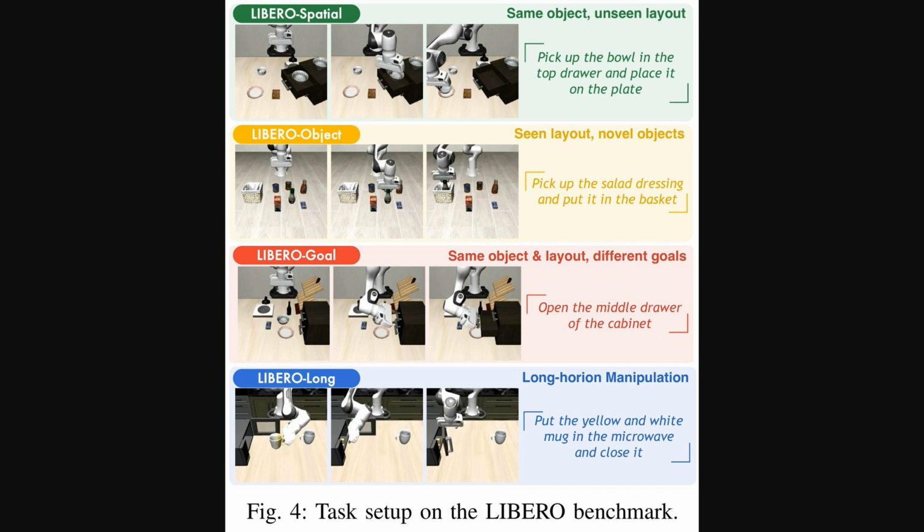Now, to test how well UniVLA performs with these task-centric latent actions, the researchers used several benchmarks. A benchmark, in this context, is a standardized set of tasks and datasets used to evaluate and compare the performance of AI models. Figure 4 here shows some examples from one such benchmark, called Libero. We see different task categories. Libero Spatial, with unseen layouts. Libero Object, with novel objects. Libero Goal, with different objectives. And Libero Long, for complex, long-horizon manipulation tasks. UniVLA performed very well here.